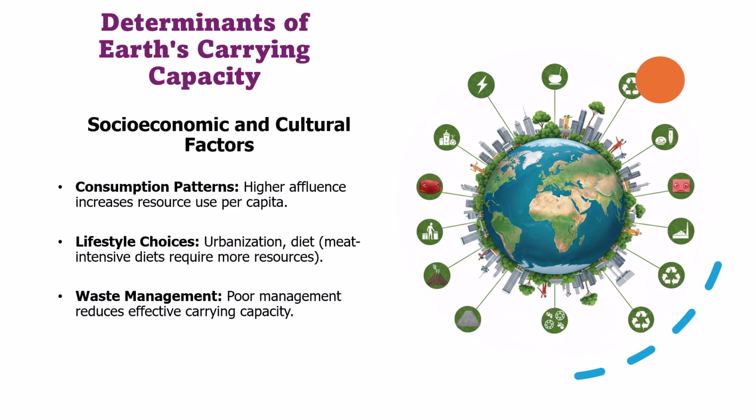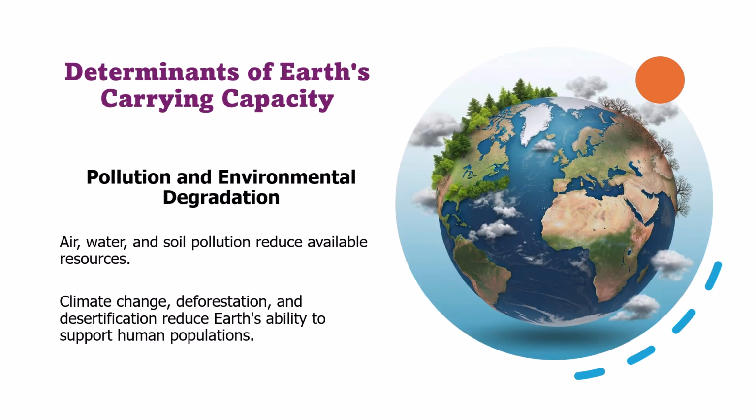Finally, pollution and environmental degradation significantly limit Earth's carrying capacity, affecting air, water, and soil. Pollution directly reduces availability of clean resources needed for life. In addition, large-scale environmental change like climate change, deforestation, and desertification degrade ecosystems and reduce the land's productivity, making it harder to support growing populations.